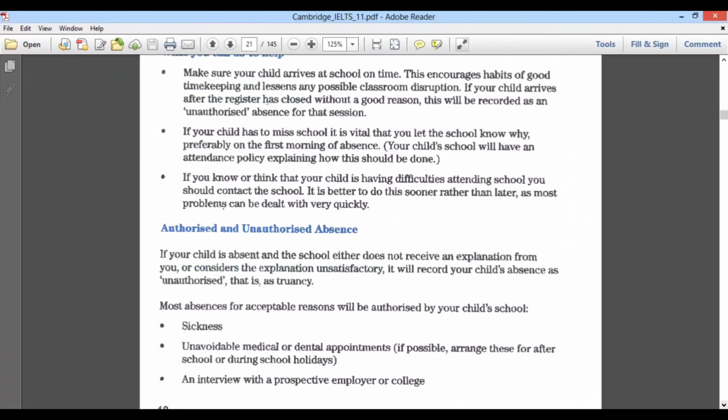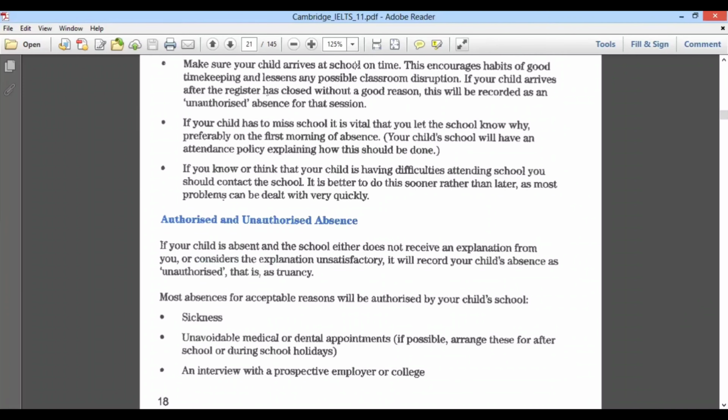So now we will read from here, because till here we have finished reading. If your child has to miss school, it is vital that you let the school know why, preferably on the first morning of the absence.